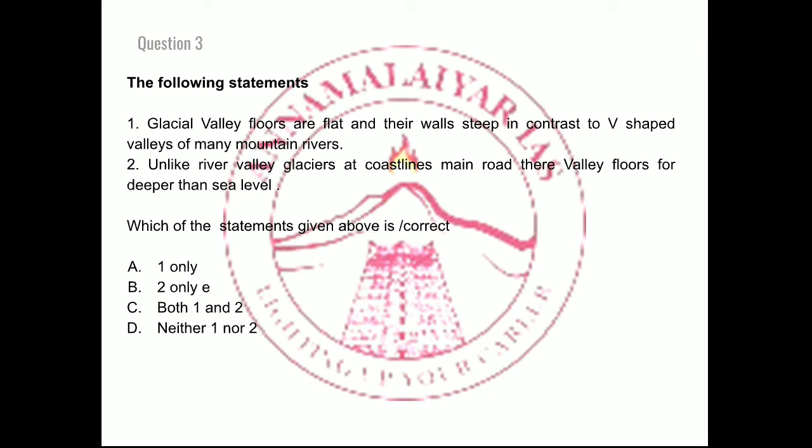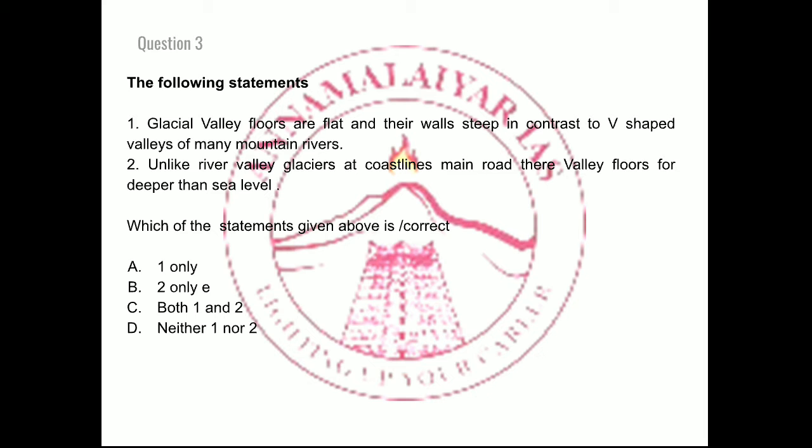So I am using my phone, please bear with me. Which of the statements given above is or are correct? A, 1 only, B, 2 only, C, both 1 and 2, D, neither 1 nor 2.